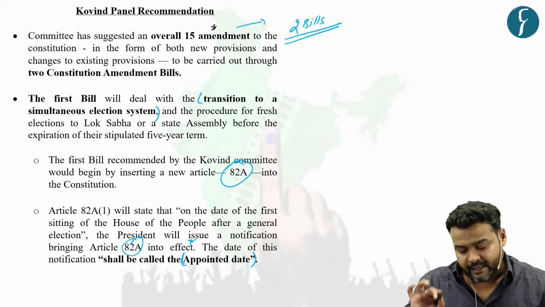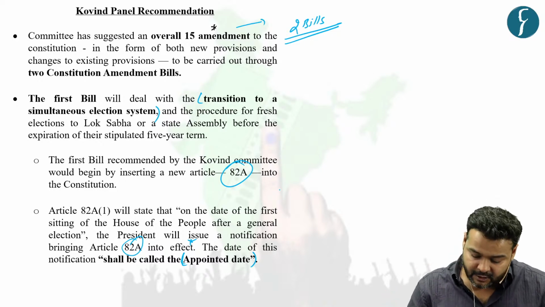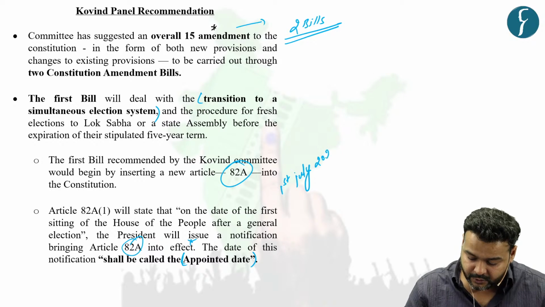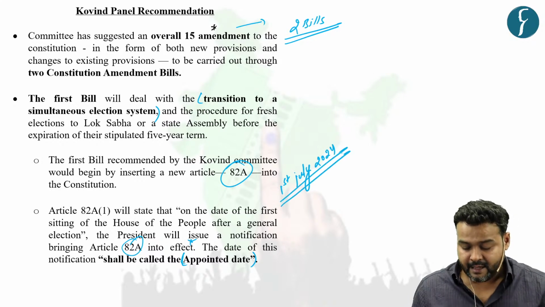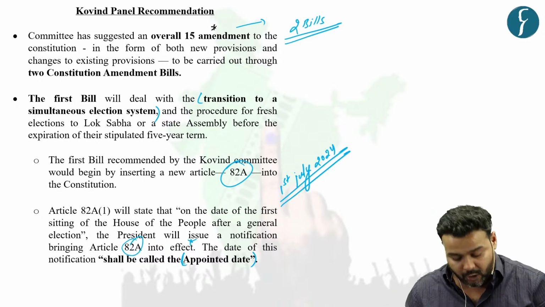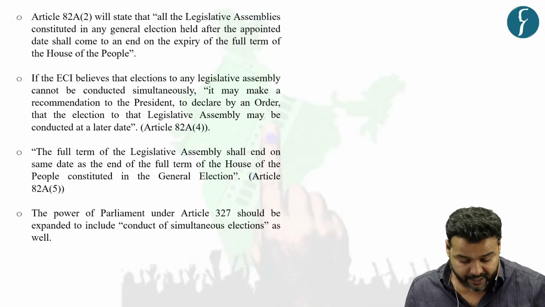Now, let's say this date is 1st July. We are taking just an imaginary date, 2024. Let's say the appointed date is 1st July 2024. The President has notified.